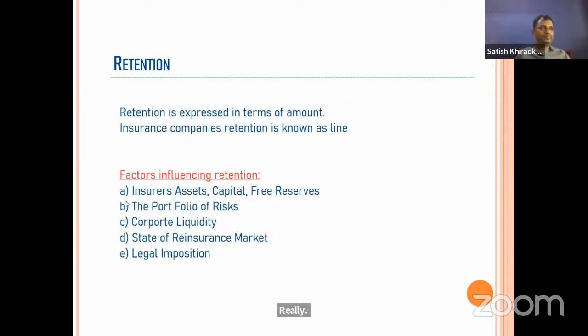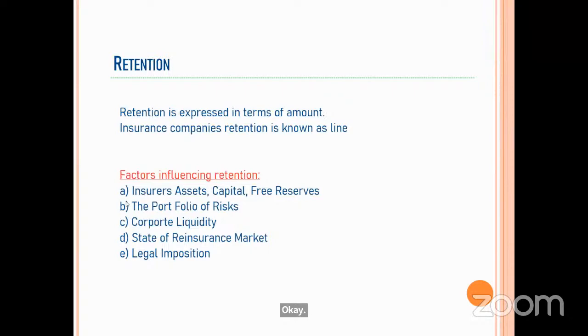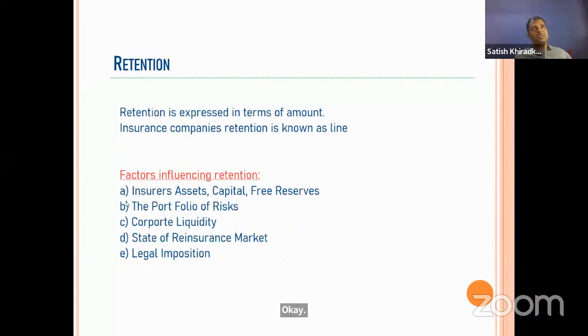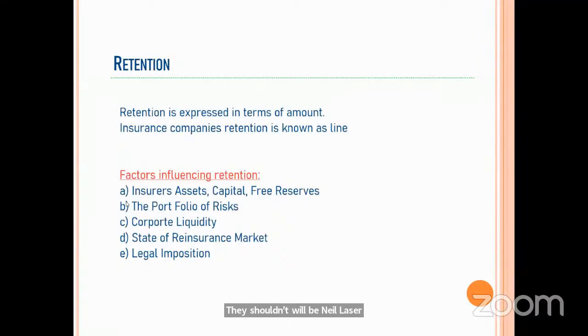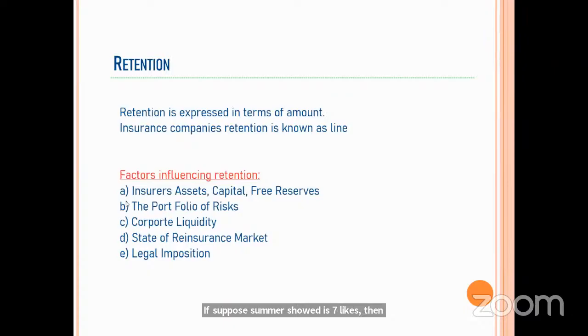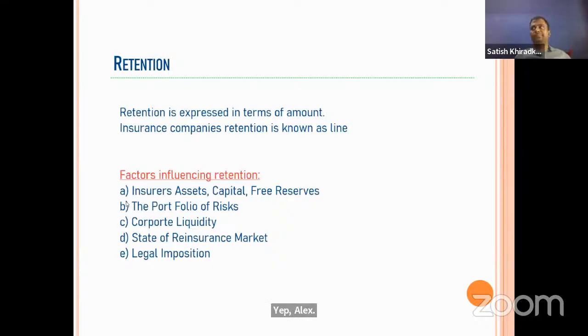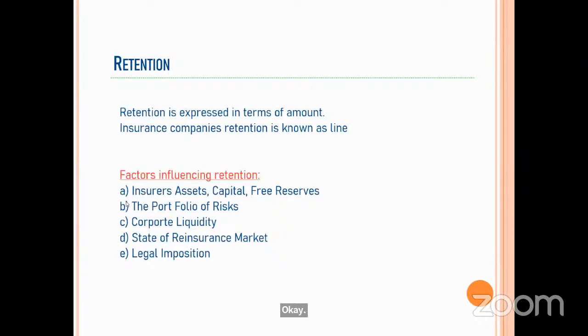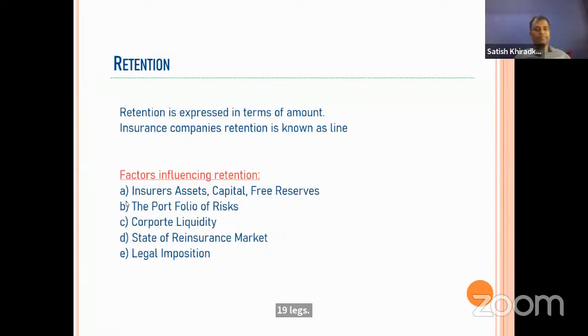Then cession will be nil, because retention is 6 lakhs and 5 lakhs comes under that. If the sum assured is 7 lakhs, then the cession will be 1 lakh. Correct. If it is 25 lakhs, then 19 lakhs.